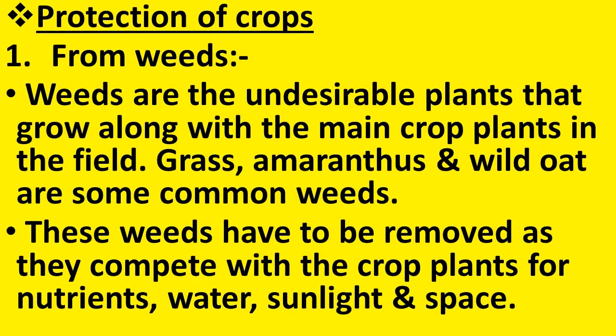First of all, we will discuss the protection from weeds. Weeds are the undesirable plants that grow along with the main crop plants in the field. Grass, amaranthus and wild oat are some common weeds. So what are weeds? When we grow the main crop, along with that some undesirable or unwanted plants also grow. Such undesirable plants are called weeds. Examples are grass, amaranthus, wild oat, etc.